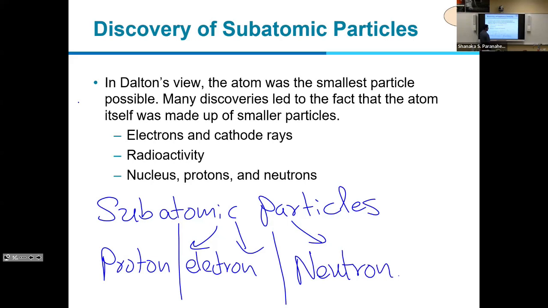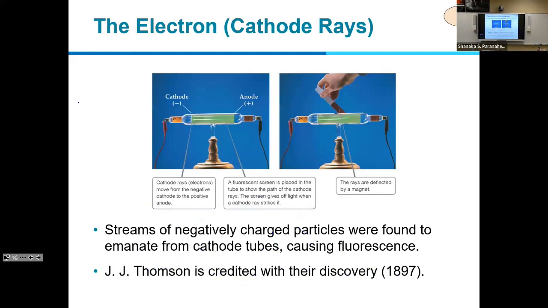Now we are going to talk about the structure of the atom. There are a lot of scientists who did experiments to find the structure of the atom, and one of the famous experiments is J.J. Thomson's cathode ray experiment. J.J. Thomson made a small glass tube like this. You can see that in this image.